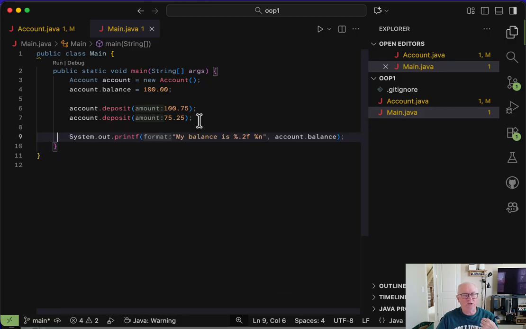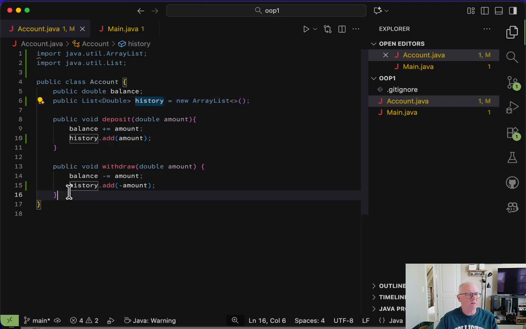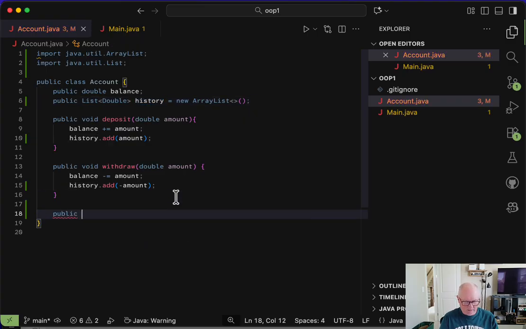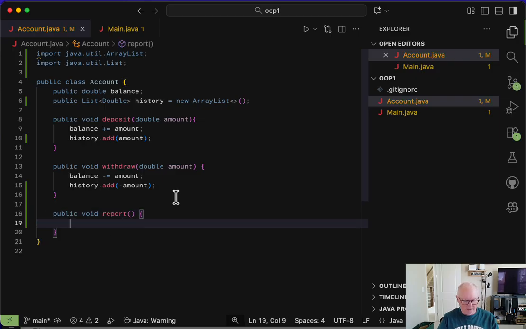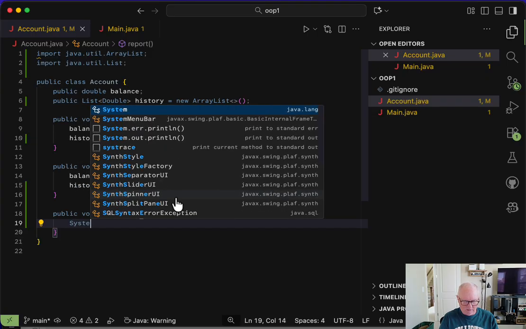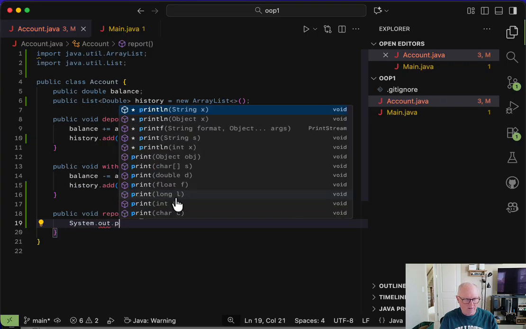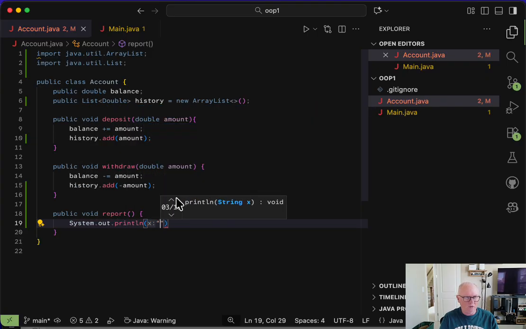What I'd like to do is write a function or a method that will dump out the state of my account. So let's go back to the account and let's create a new function. Public void, let's just call it report. It's not very creative, but it is what it is. All right, so system.out.println, quote, report for account.